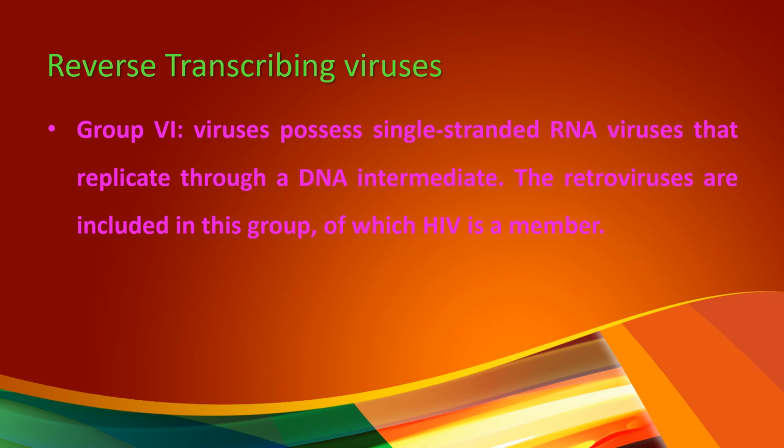Reverse transcribing viruses. Group 6 viruses possess single-stranded RNA that replicate through a DNA intermediate. The retroviruses are included in this group, in which HIV is one of the members. In this group of viruses, the single-stranded RNA is first converted into double-stranded DNA with the help of the enzyme reverse transcriptase, and the process is known as reverse transcription. So here the double-stranded DNA will act as an intermediate.